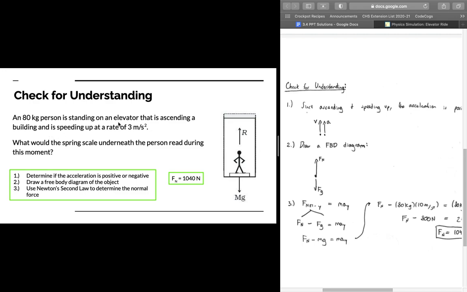So, an 80 kilogram person is standing on an elevator that is ascending a building and is speeding up at a rate of 3 meters per second squared. We want to know what would the spring scale underneath the person read during this moment. So one, we first got to determine if the acceleration is positive or negative. So in this case, we're ascending, meaning we're moving upwards, so our velocity is going to be a positive arrow. Okay, and then because we're speeding up, that means our acceleration has to be in the same direction as our velocity, so our acceleration is also going to be an upwards arrow. So our acceleration, in this case, a, is positive.